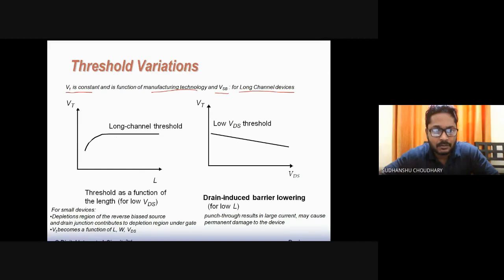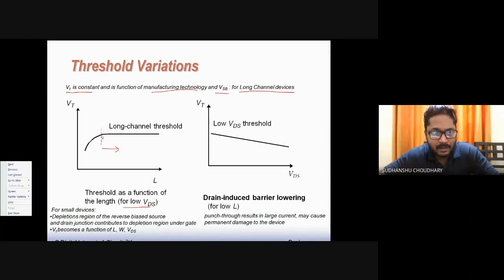Okay. So in this picture here, threshold as a function of length is presented. Okay. For low VDS, that is when VDS is low, threshold voltage as a function of length. Okay. So at this point and above this, maybe from here, we say that the channel is long, or we have a long channel device at this point. Okay. So long channel threshold voltage is almost constant and it doesn't change with the length.